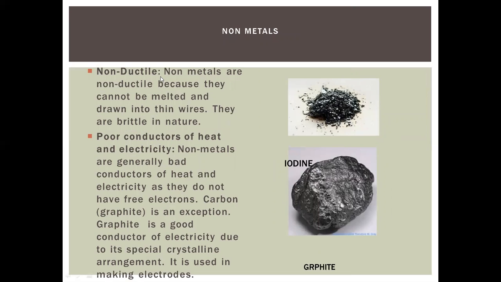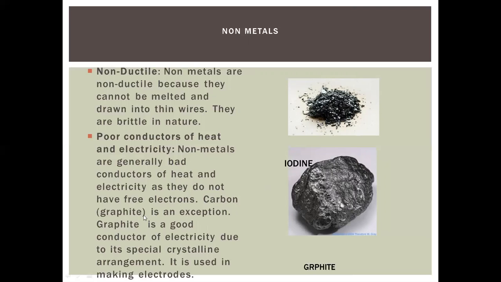Non-metals are non-ductile. They are non-ductile because they cannot be drawn into thin wire. They are brittle in nature. They are poor conductors of electricity. Non-metals are bad conductors of heat and electricity as they do not have free electrons. We studied that metals have free electrons. That's why they are good conductors. Electrons can flow. But in non-metals, they do not have a single free electron. That's why they are considered bad conductors.